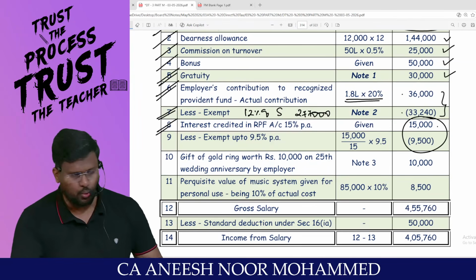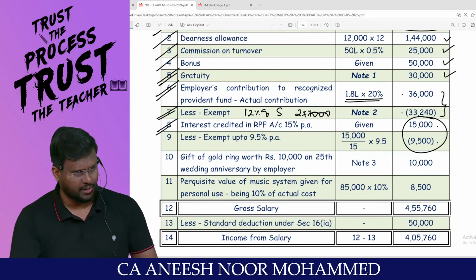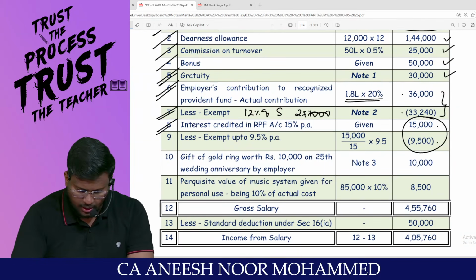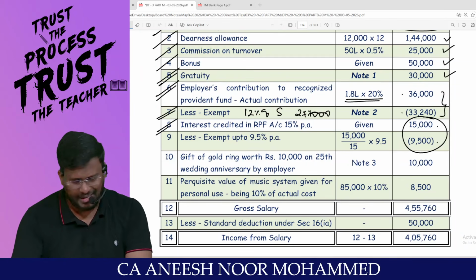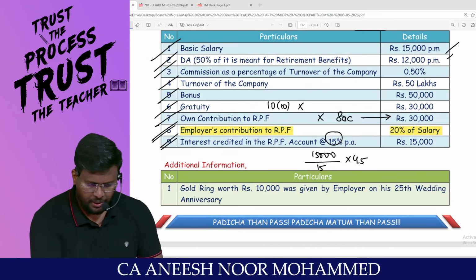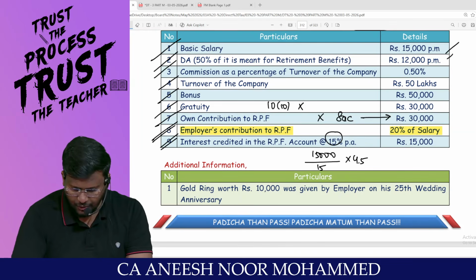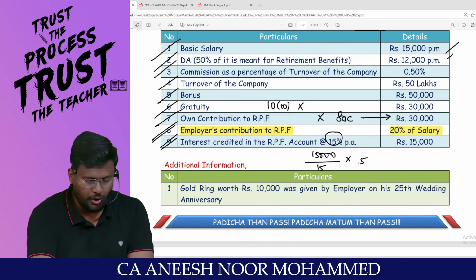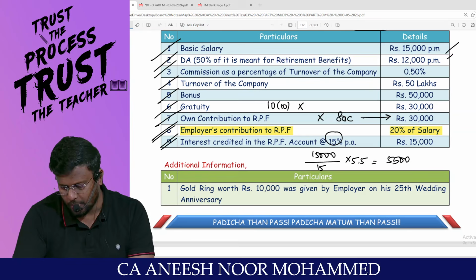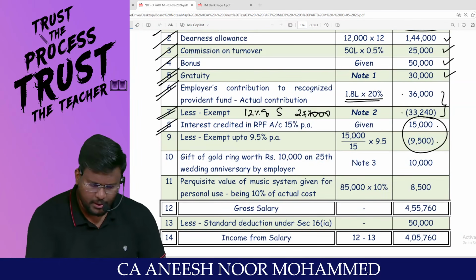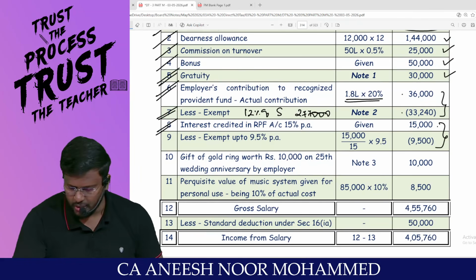Look here. I have included 15,000 and I have removed 9,500. 15,000 minus 9,500. It should be 15,000 divided by 15 into 9.5 comes to 9,500. Exempted is 9,500. So the extra should be 15,000 divided by 15 into 5.5, which comes to 5,500, should be taxable. That's what automatically happens. If I include 15,000 and reduce 9,500, it will be 5,500. Able to appreciate? Next one.